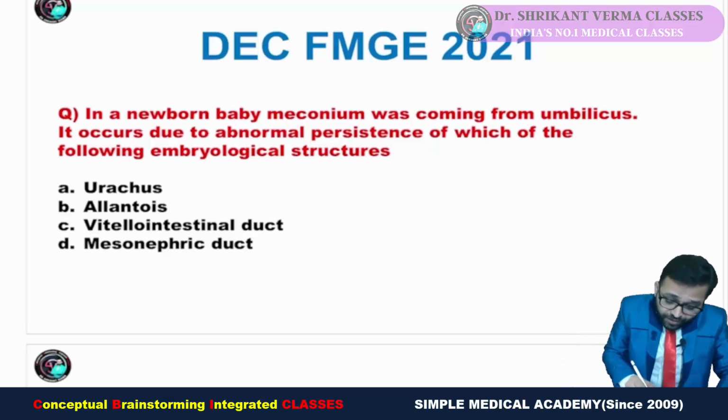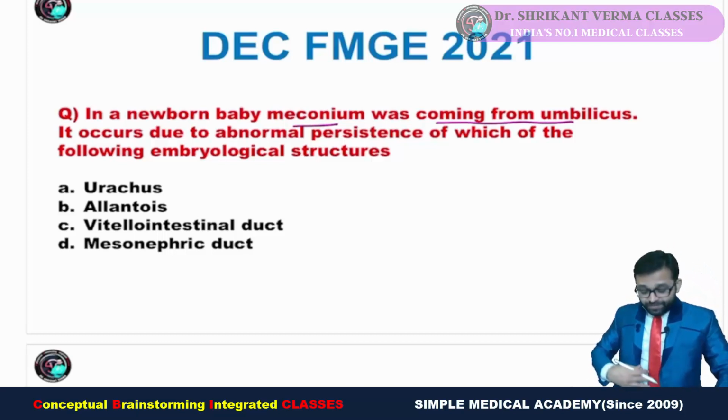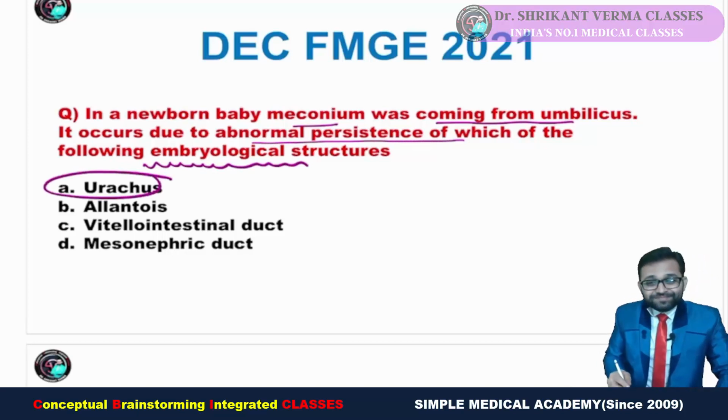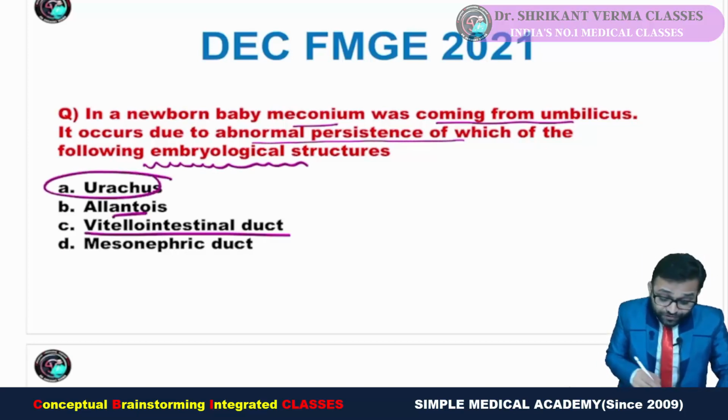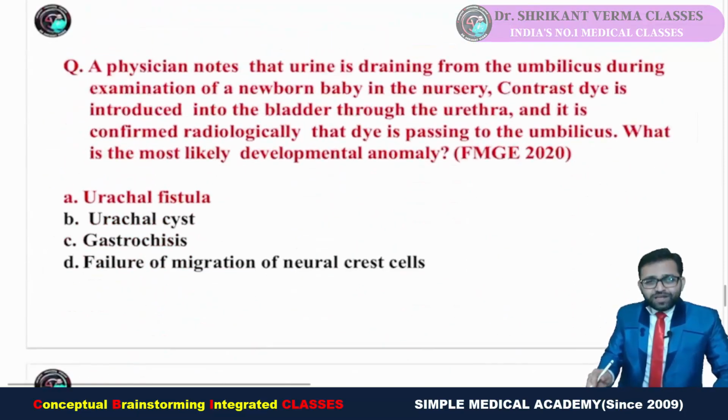Newborn baby, meconium was coming from the umbilicus. One baby came in which you can see the discharge from the umbilicus. Meconium was coming due to the abnormal persistence of which of the following structures: urachus, or the allantois, or the vitelline duct, or the mesonephric duct? What is your answer? Do you remember, in FMGE 2020?